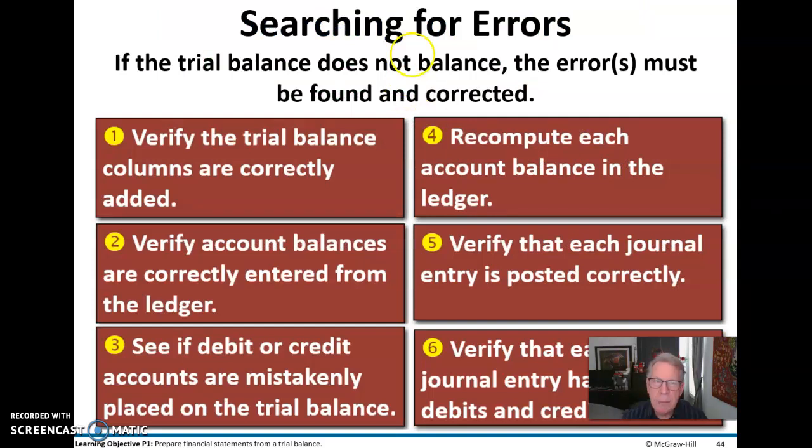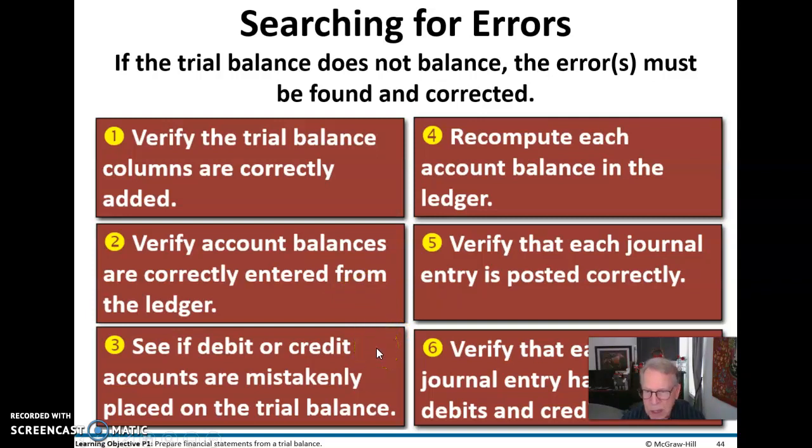So sometimes, if we're not using a sophisticated mechanical system, which will not let you post anything that does not balance, sometimes if we have a manual system, we can have some inaccuracies. So we can go search for those errors. We'll verify that they correctly add. We're going to make sure that all the accounts have been entered from the ledger.